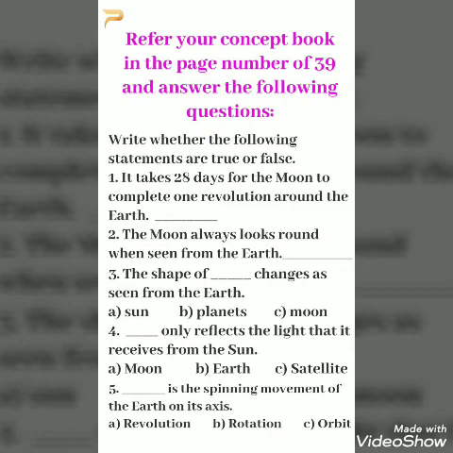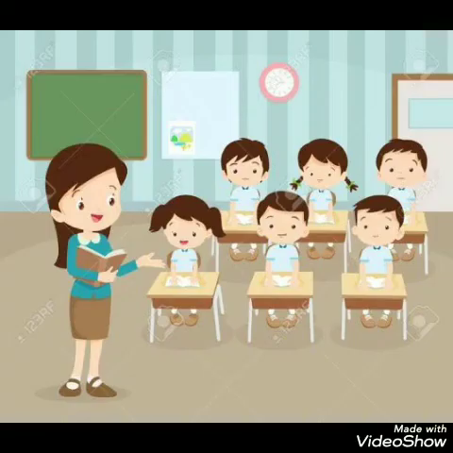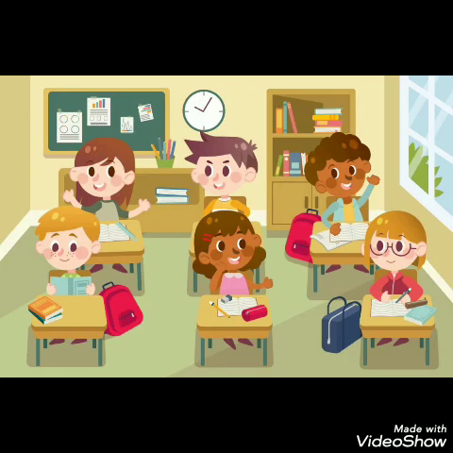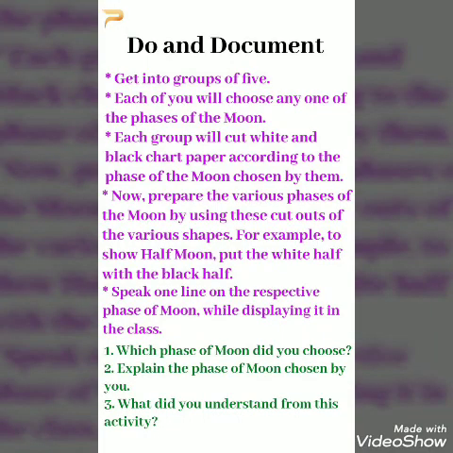Today we are going to do an activity with your family members. Refer your concept book in the page number of 41 and answer the following questions. Do and document. Get into groups of 5. Each of you will choose any one of the faces of the moon. Each group will cut white and black chart paper according to the face of the moon chosen by them.